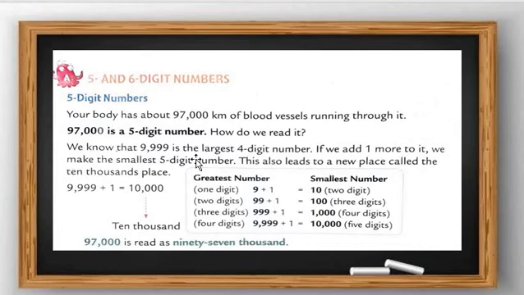Only when we add a 1 does it make a 5 digit number, and that 5 digit number is called 10,000. Got my point, all students? So if we add one more to it, we make the smallest 5 digit number, not the largest. This also leads to a new place called the 10,000 place.